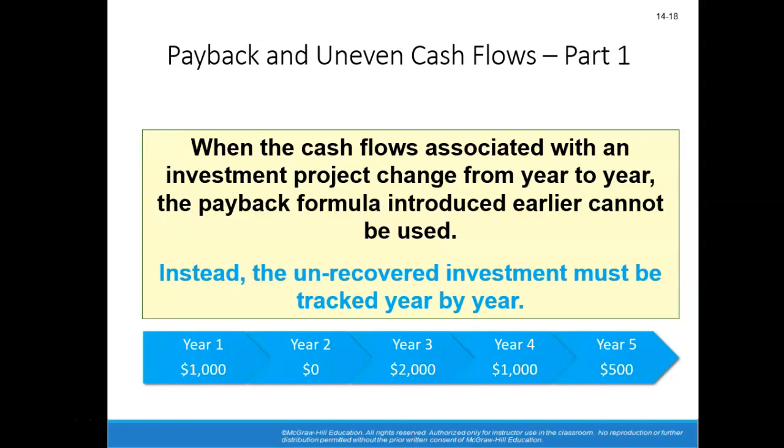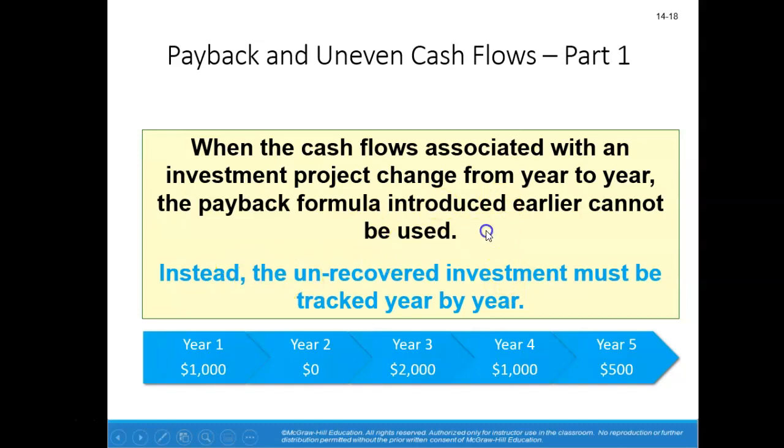Now, in our previous example, the cash flows were even, $35,000 per year. However, that will not always be the case for every project. Sometimes you will have uneven cash flows. When that's the case, we can't use that formula. We just have to determine what time it will take us to recoup our initial investment. So for example, for this project, we have expected cash flows for 5 years, but they're uneven cash flows. Okay, so we'll see how long it will take us to recoup our initial investment.